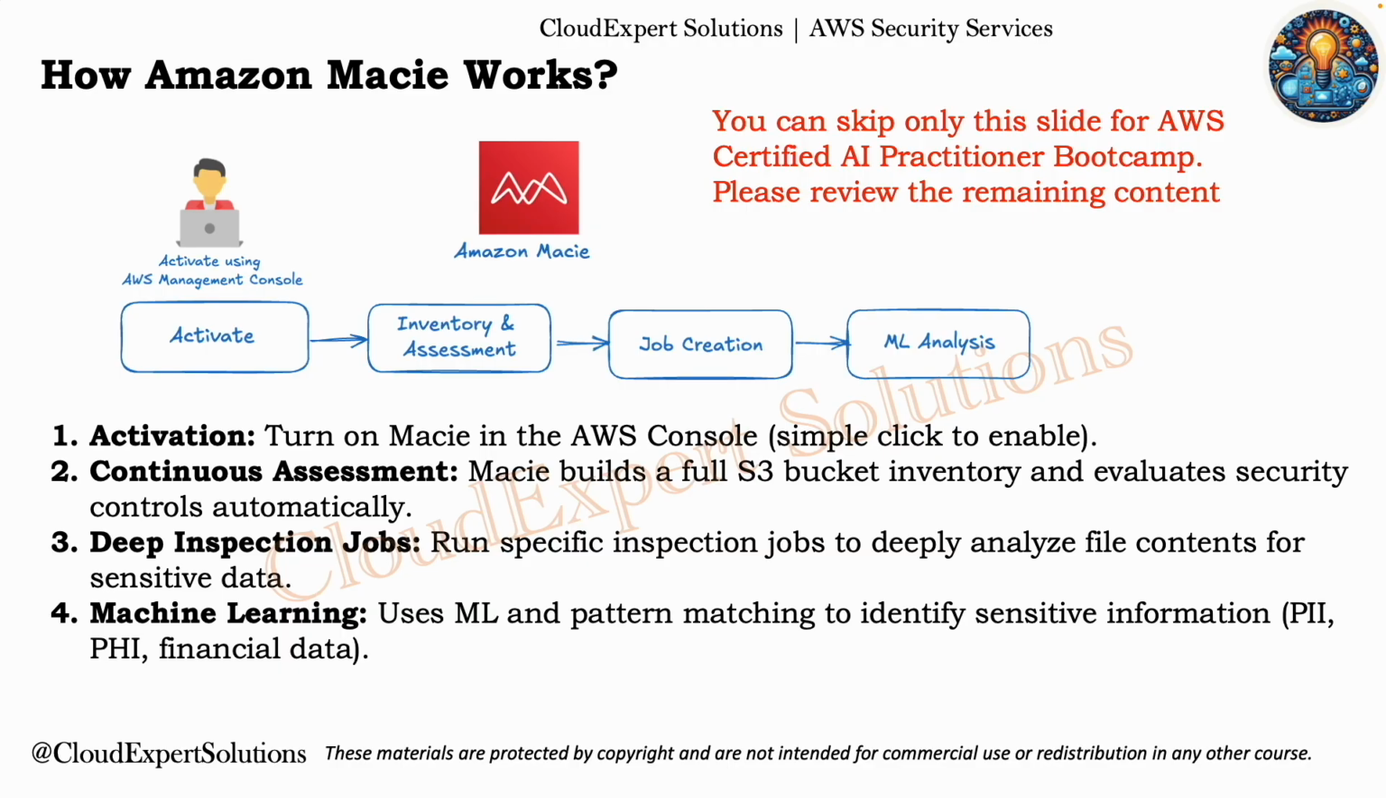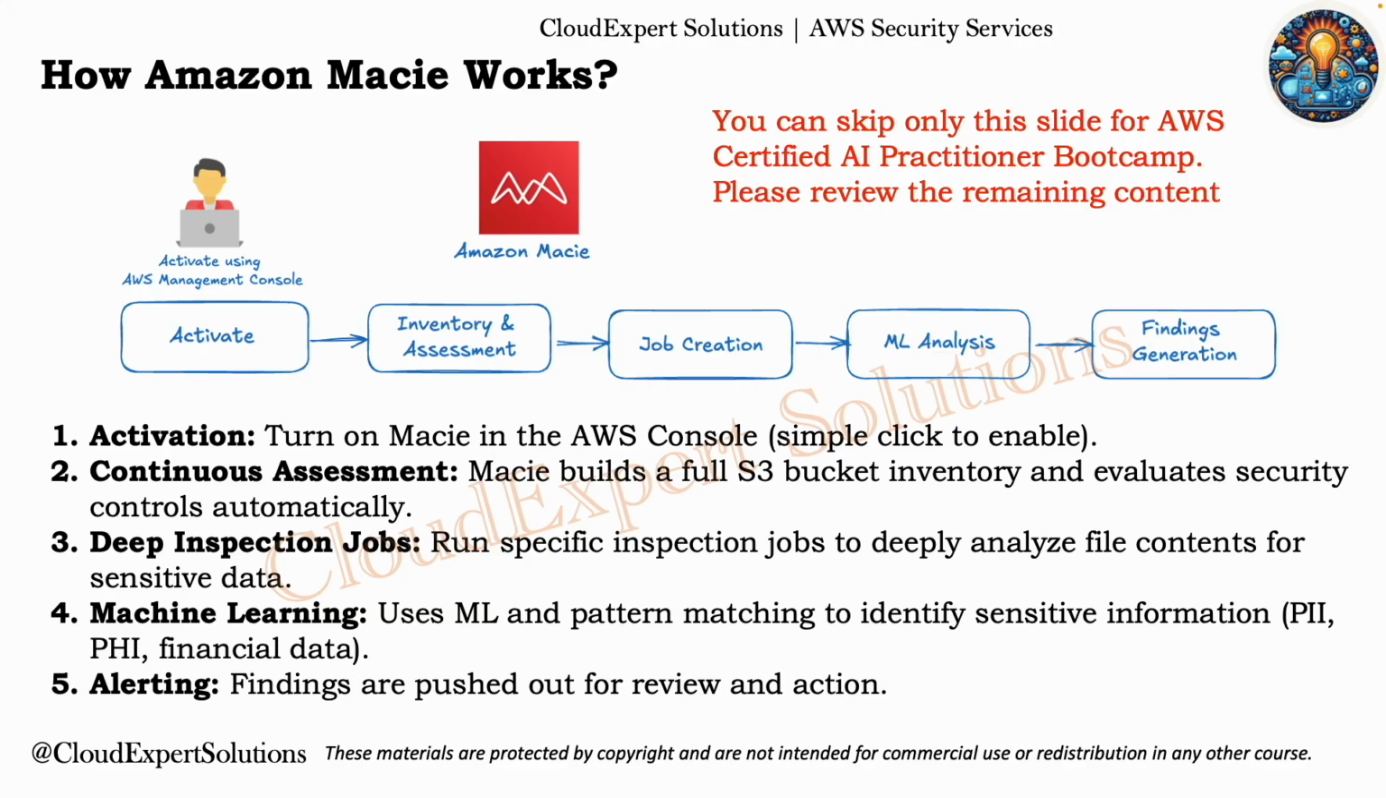For these certifications, please remember Amazon Macie uses machine learning capability to identify sensitive information and it finds it using pattern matching. This is a very critical phrase for your AWS certification. And once a finding is generated, let's assume there is PII data or PHI data found in bucket XYZ, then the alert is pushed to Security Hub or EventBridge, which will allow you to take immediate action, like locking down that bucket or any other proactive measures that are applicable for your environment.